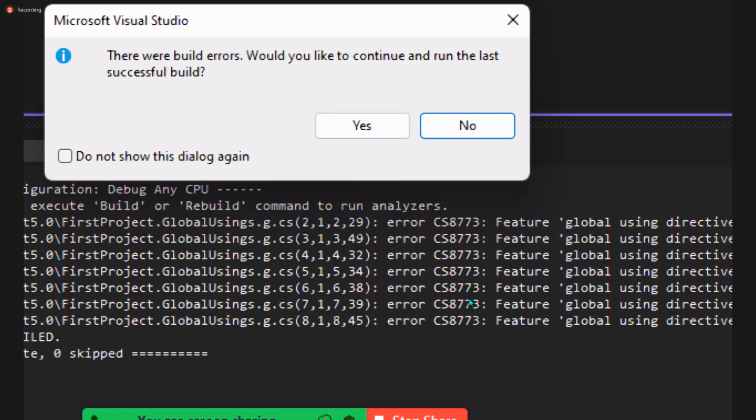It is telling you there are errors in the code. Shall I run the old one? What I'll do with the old one, yeah. Don't run this. And all of you be careful with it.